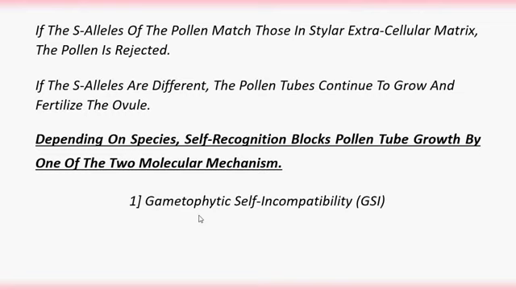First one, gametophytic self-incompatibility. In short form, it is called GSI. Second mechanism, sporophytic self-incompatibility, SSI. Let's see the first one, gametophytic self-incompatibility.